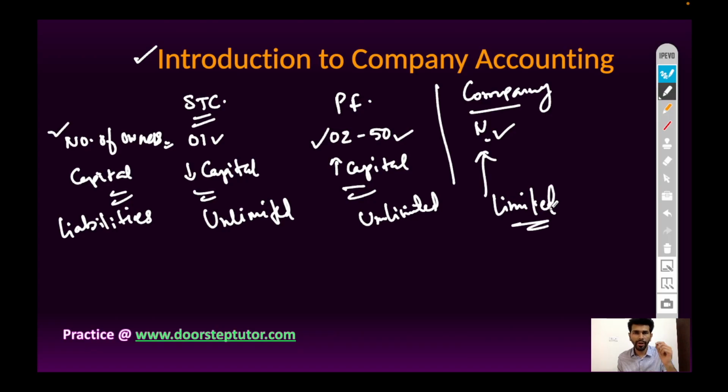This is an important feature of company form of business organization. The members do not need to bring personal money into the business to pay off the liabilities. If the company's assets are not enough to pay off the liability, then the member is not required to sell their personal property and bring it into the business.